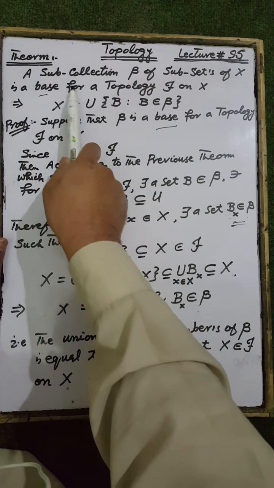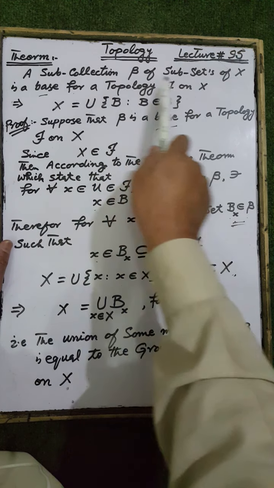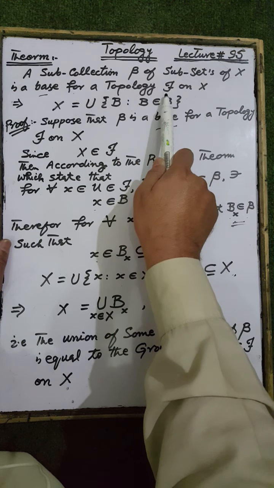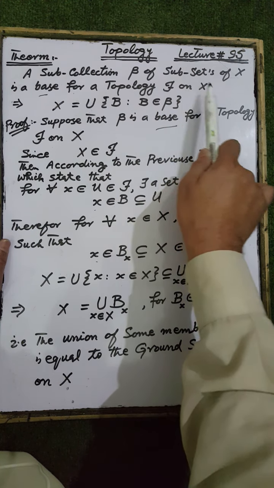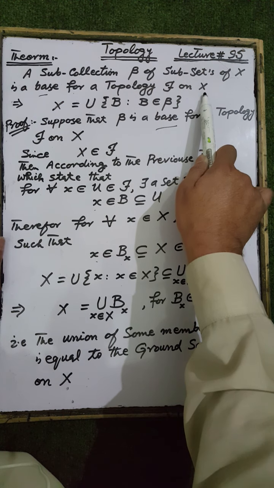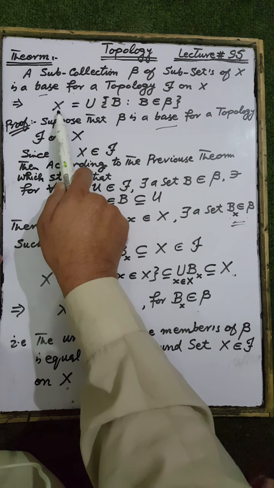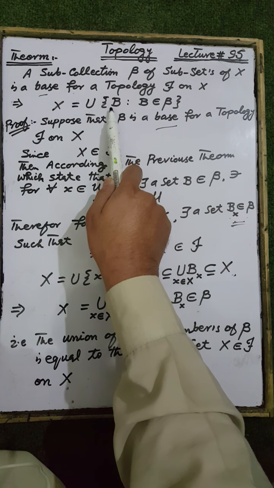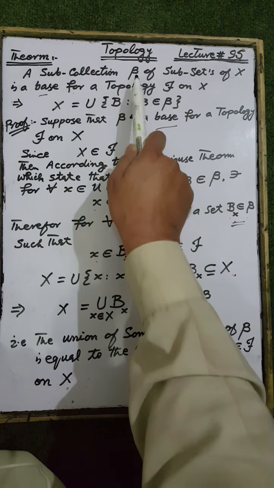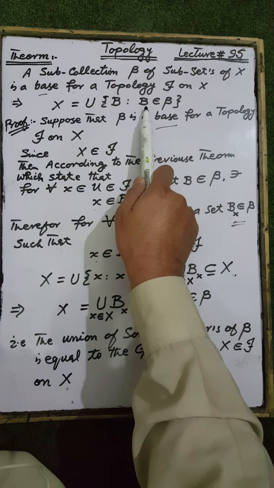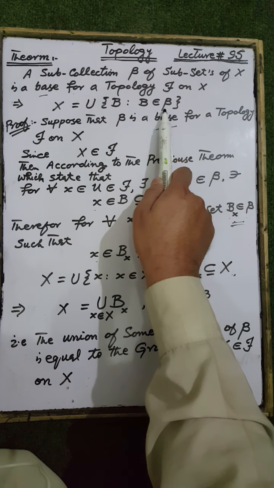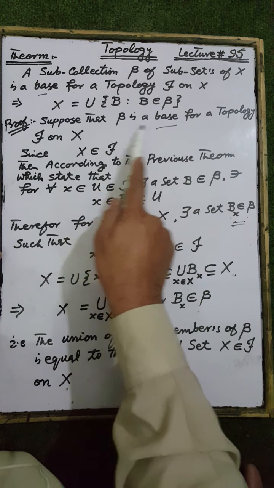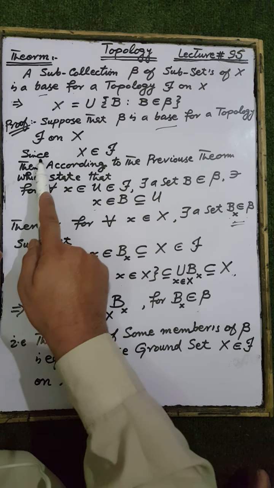Next theorem: a subcollection beta of subsets of X is a base for a topology Ta on the ground set X. If Ta is a topology on the ground set X, then the ground set X is equal to the union of the elements B such that the set B belongs to the subcollection beta. Proof: suppose that beta is a base for a topology Ta on X.